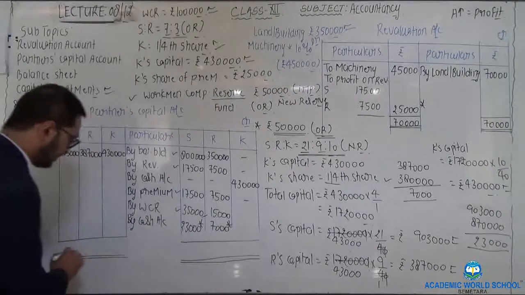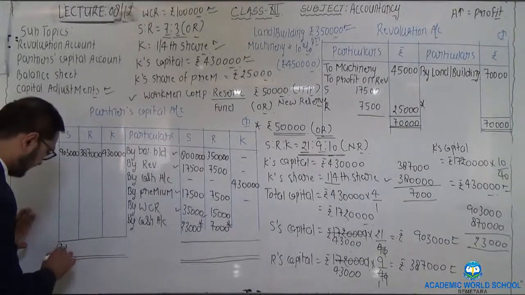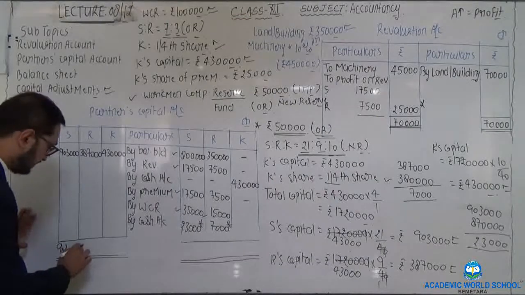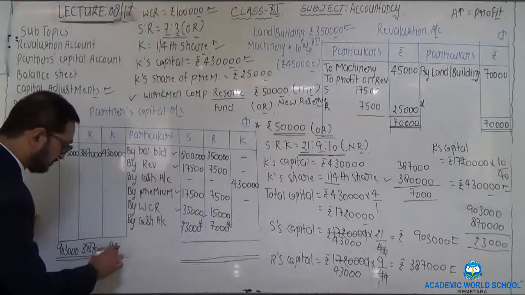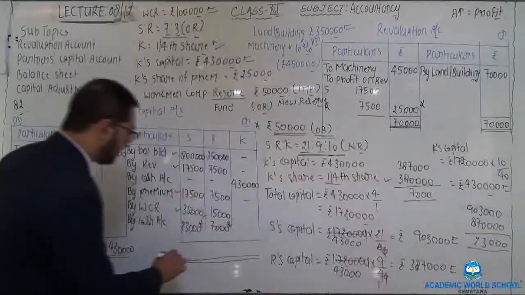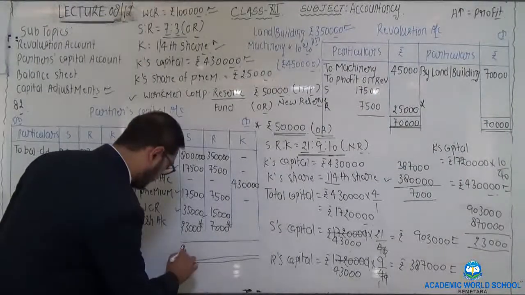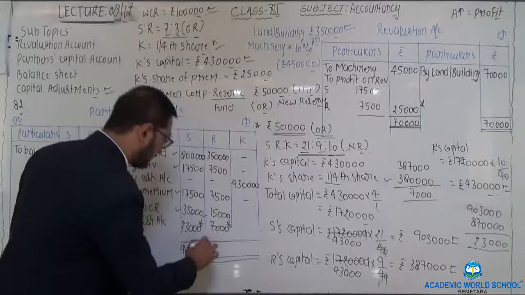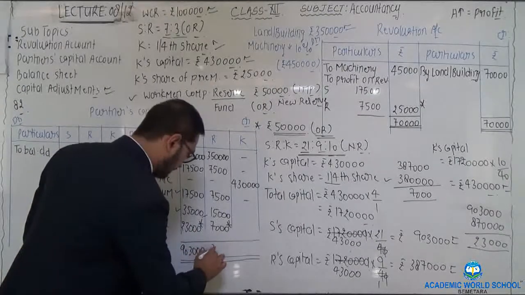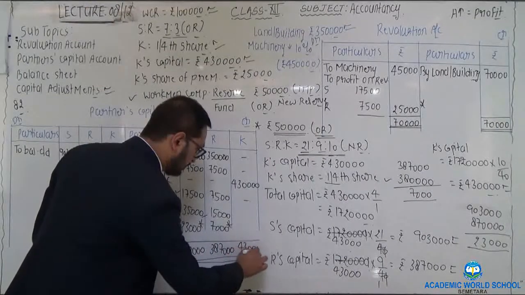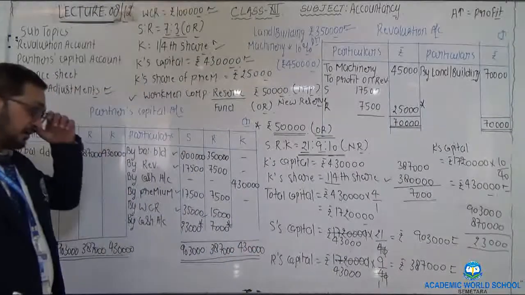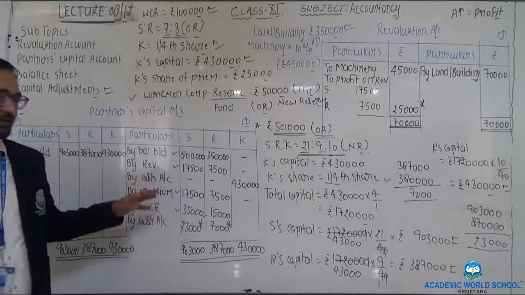Write the same totals on the debit side, that is 9,03,000, 3,87,000, 4,30,000. I hope the capital accounts of all the partners are clear.